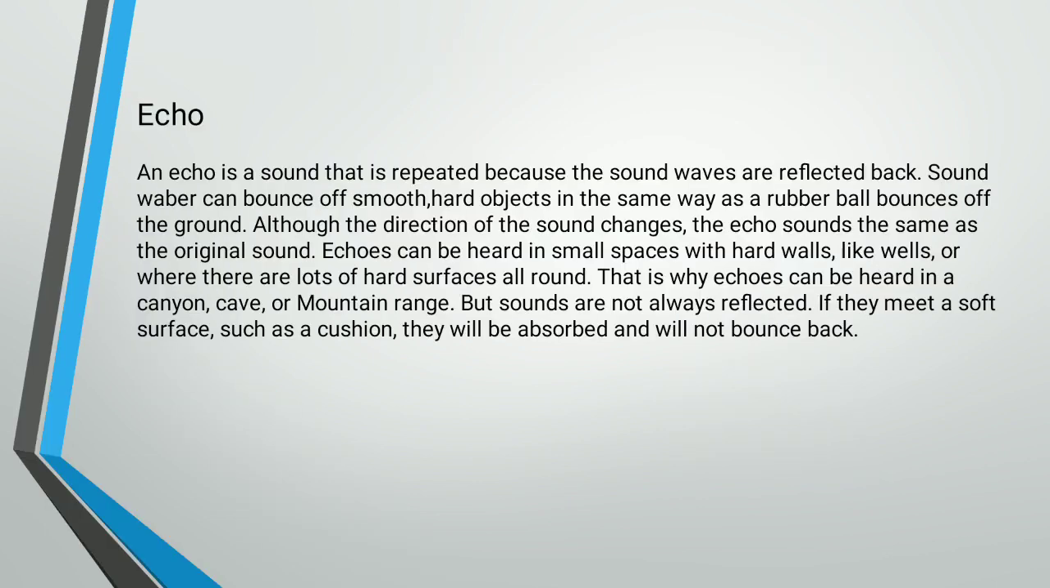Now, first, we will see what is echo. An echo is a sound that is repeated because the sound waves are reflected back. Sound waves can bounce off smooth, hard objects in the same way as a rubber ball bounces off the ground. Although the direction of the sound changes, the echo sounds the same as the original sound.